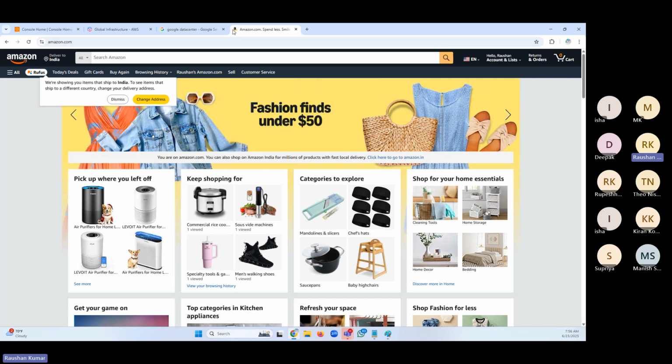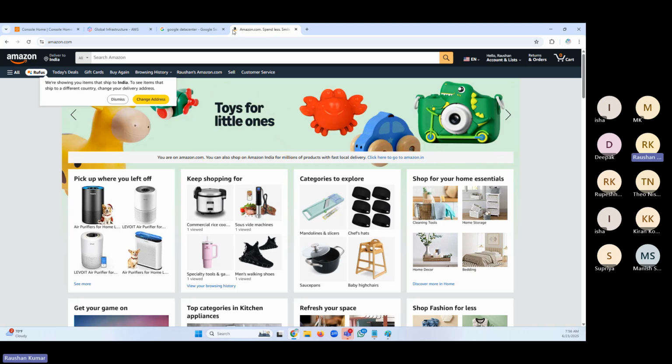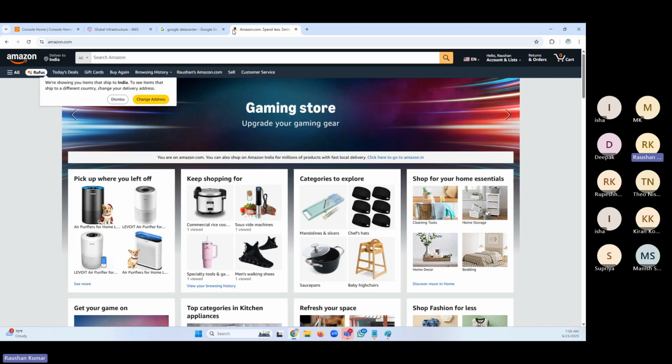This got loaded because AWS has done a lot of things. They have used other things. They have used points of presence, CDNs and all. That's why this page got loaded. And even we have cache in our browser. A lot of things happened here and the page got loaded.